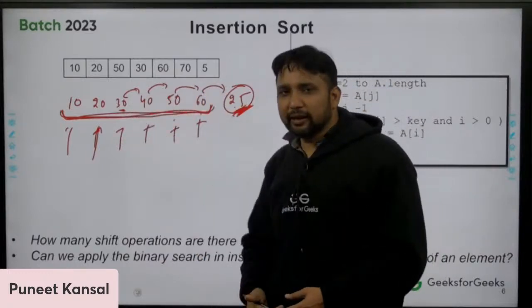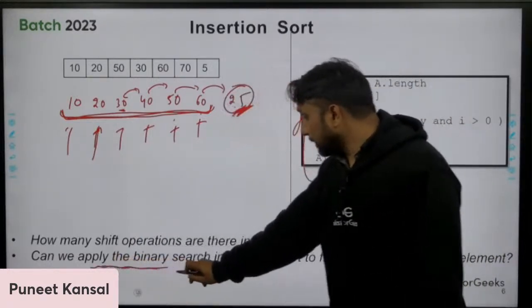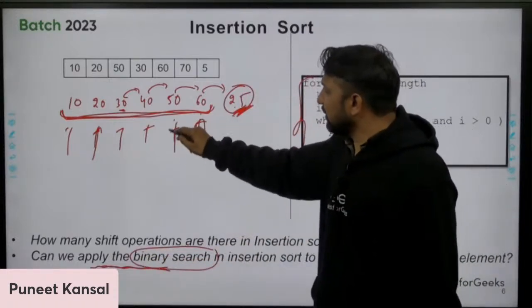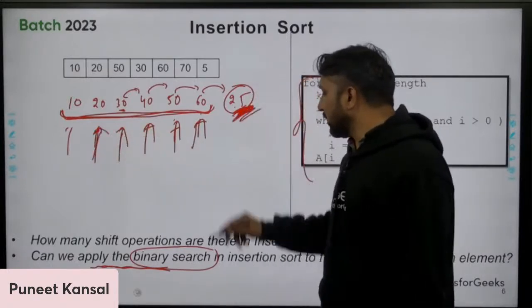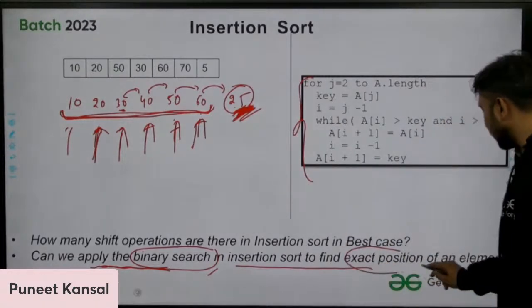ठीक है, ये ऐसे काम कर रहा है. पर ये क्या बोल रहा है अपने को क्वेश्चन, ये ही is asking that can we apply the binary search here rather than linearly searching the position of this element? Can we apply the binary search to find out the exact position of the element?